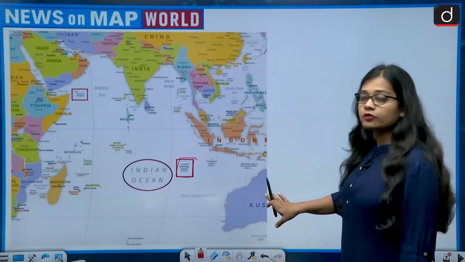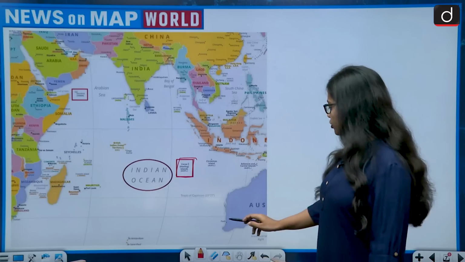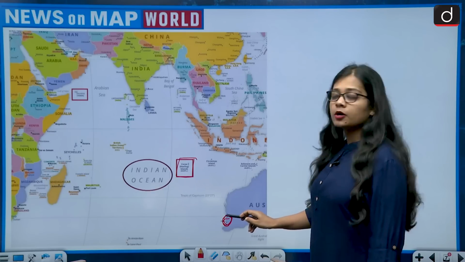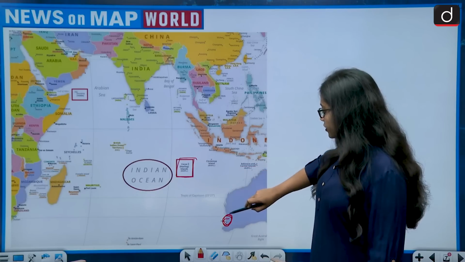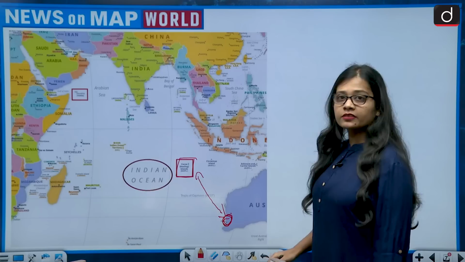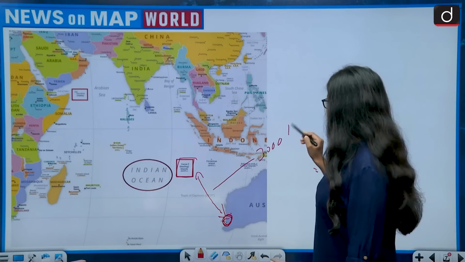The city of Perth is located in Australia, on the western side, that is, the southwest of Australia. But Cocos Island is not situated nearby. They have a big difference, and this distance is more than 3000 kilometers.